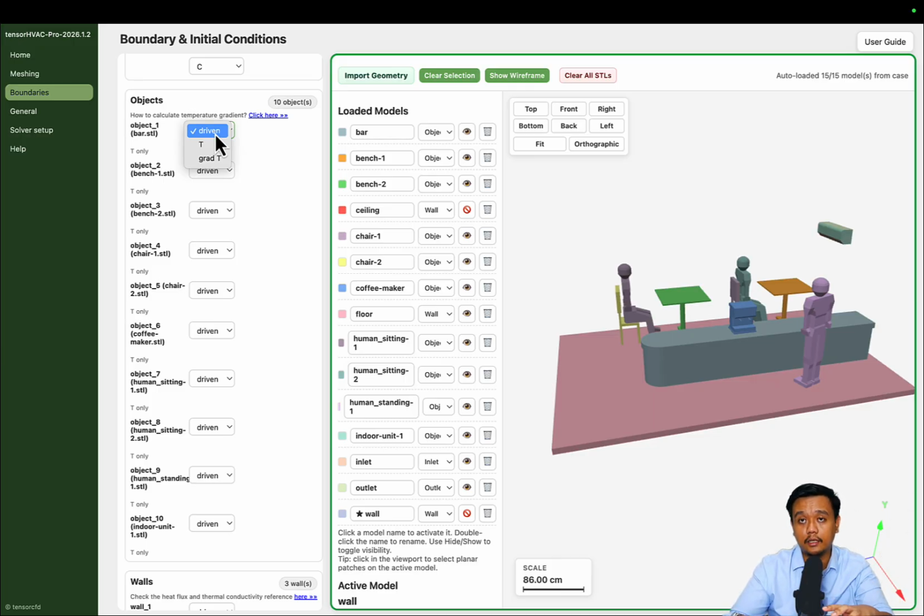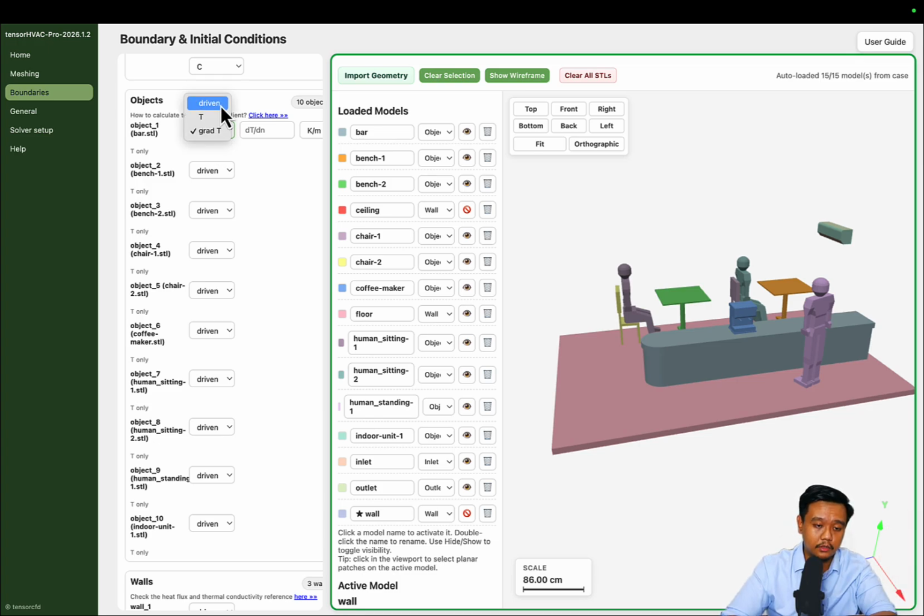Let's say if you have an object standing in an environment condition of 30 degrees Celsius, the object will also have 30 degrees Celsius, or it has some specific gradient, and the gradient will follow that environment. For the T input, of course, it is just a fixed value of the temperature, or if you like, you can also input the gradient, which is calculated from the heat flux and also the thermal conductivity.